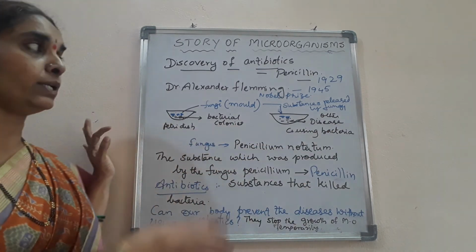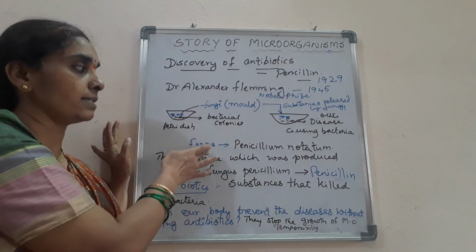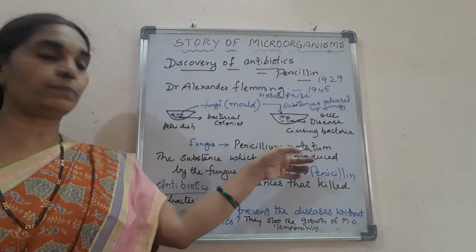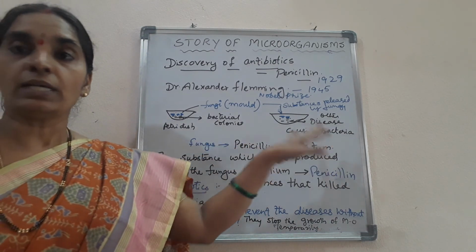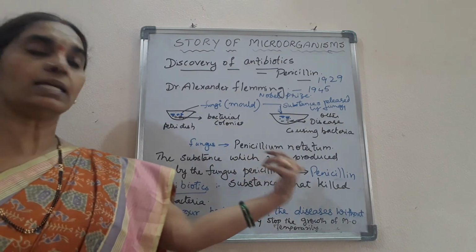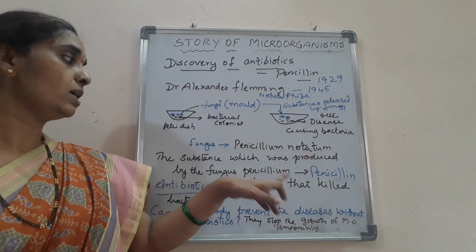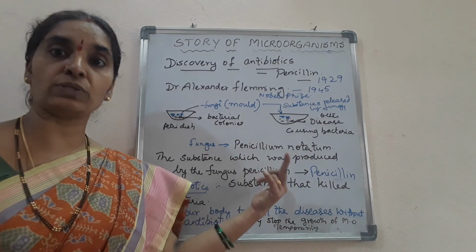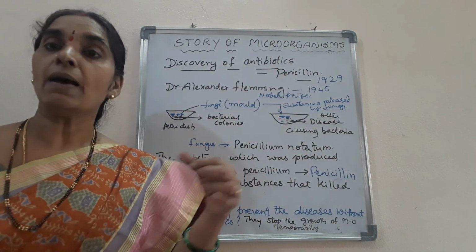The fungus was named Penicillium notatum, note it down. The substance produced from the fungus is called penicillin. So the first antibiotic was named penicillin.